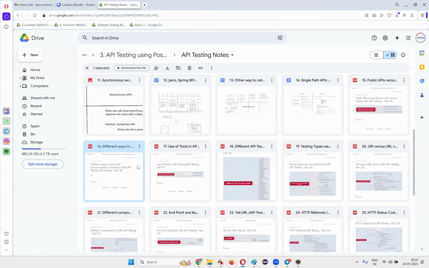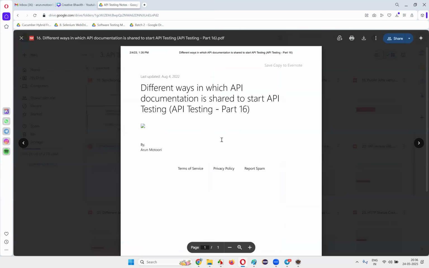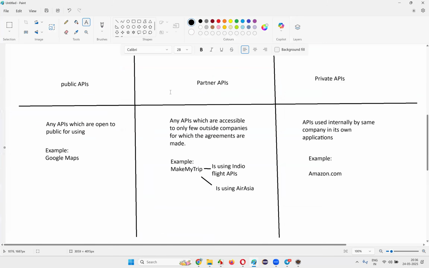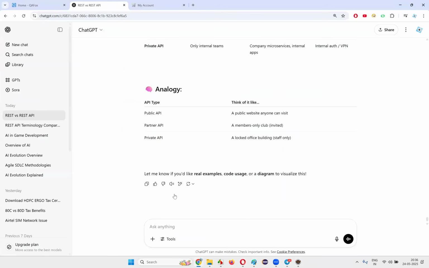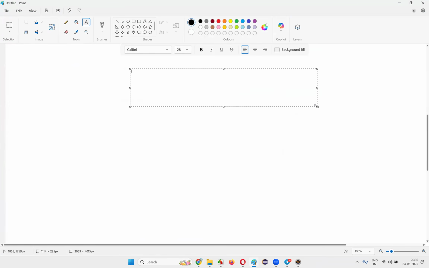The next thing here is different ways in which API documentation is shared to start API testing in your company. The image is missing here, but that's okay. I know what the image should contain. These are the different ways in which APIs are shared by developers with the testing team in the companies where you are working.